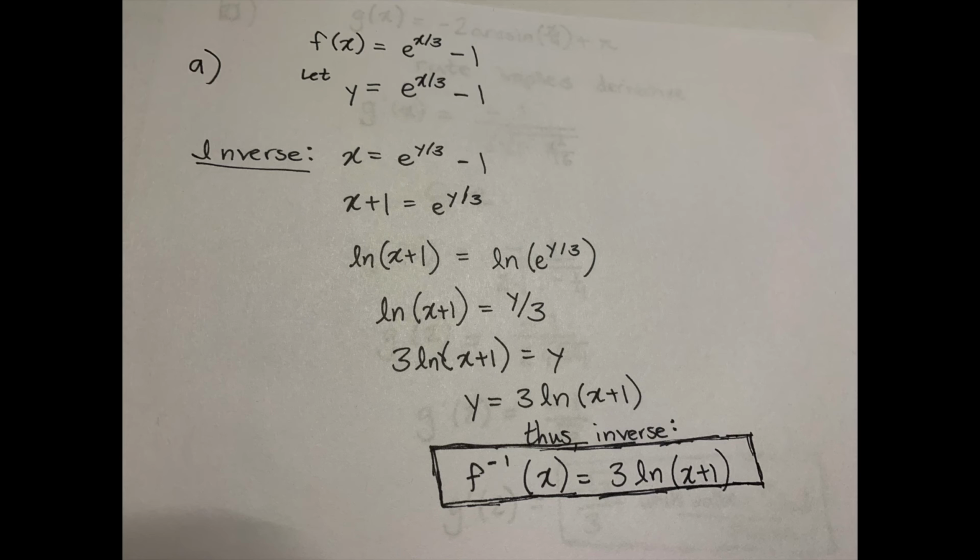What we're going to have to do is take f of x, which is the number of dragonglass swords forged in terms of seasons, and switch the variables, so x becomes the number of dragonglass swords forged, and y becomes the season. Then we're going to have to solve for y, and we end up getting that y equals 3 natural log of x plus 1, where x is the number of dragonglass swords forged, and y is the season.